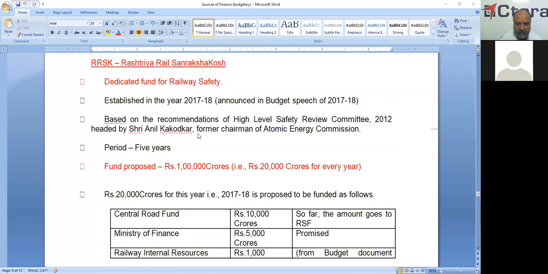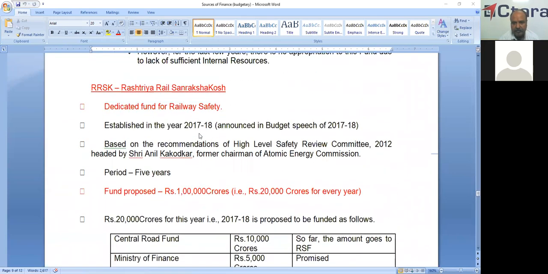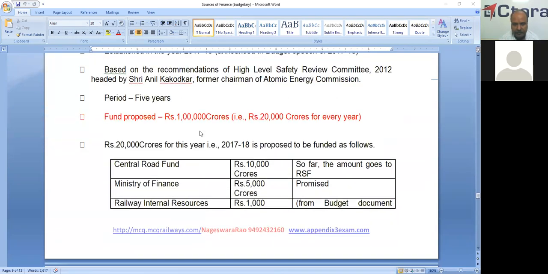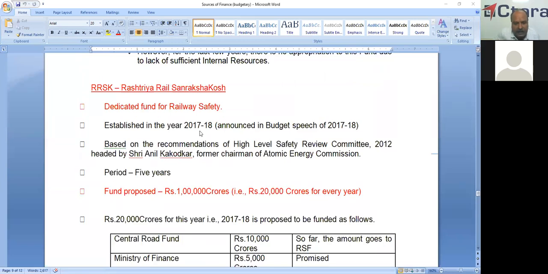Now we'll check the RRSK. This is a special fund. RRSK stands for Rashtriya Rail Sanrakshak Kosh. This is the dedicated fund for railway safety. This is only for safety. It was established in the year 2017-18 based on the recommendations of the High Level Safety Review Committee 2012 headed by Sri Anil Kakodkar. He is the former chairman of the Atomic Energy Commission.